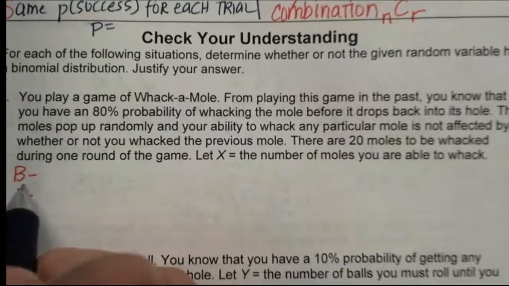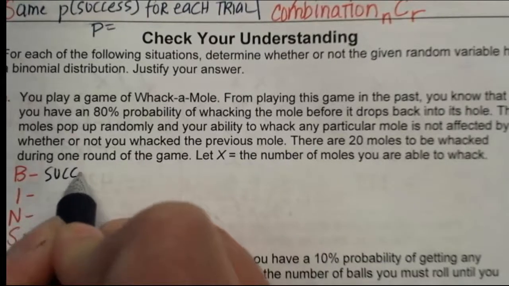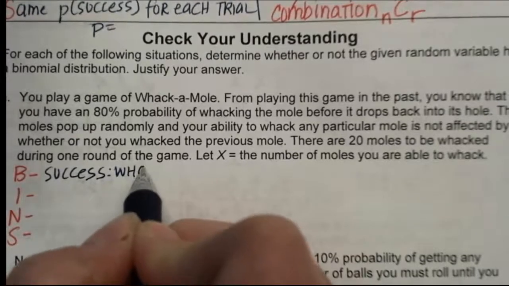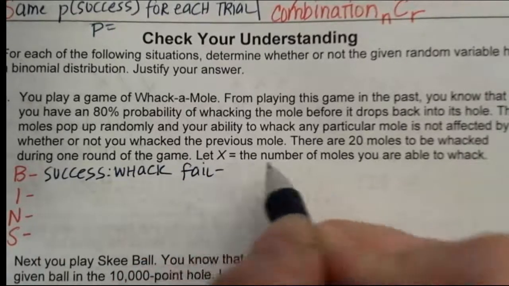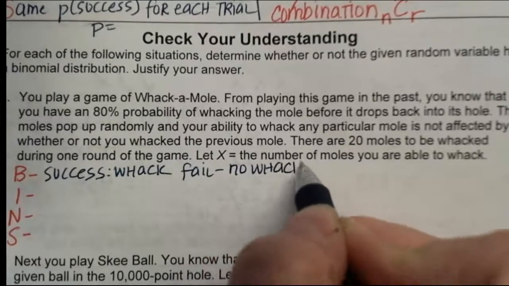So let's see if this is binomial. Is this binary? Yes. Success would be whacking the mole, and a failure would be a no whack. We missed them.